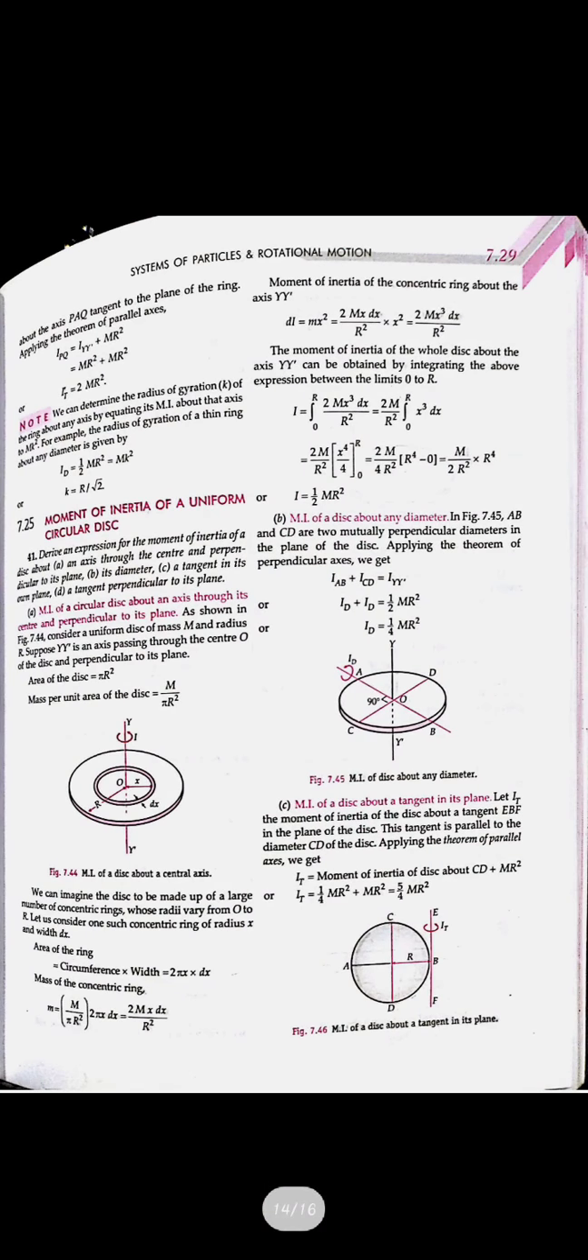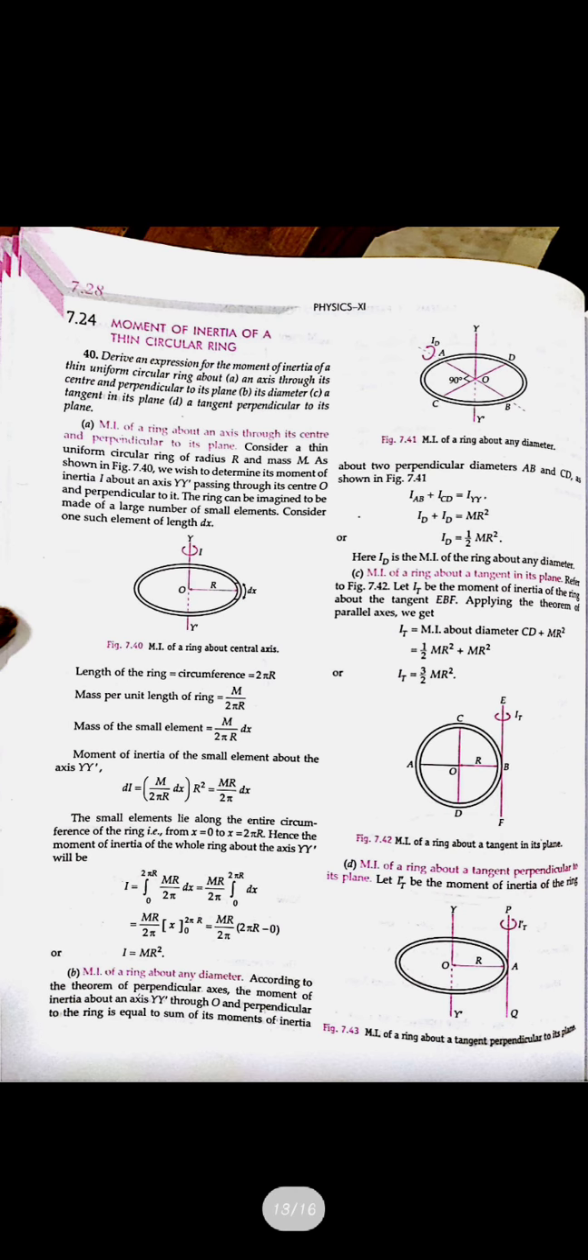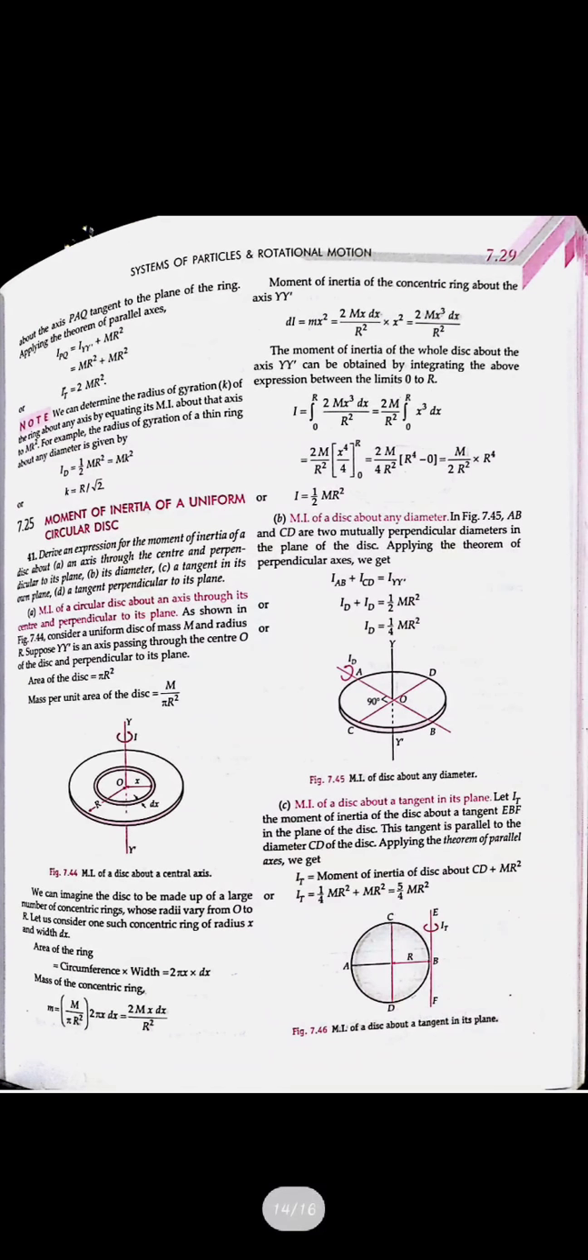So you just have to remember these formulas whenever we have to find the moment of inertia. The moment of inertia of a circular ring along the axis passing through the center is given as mr square. If you take it along the diameter, that is half mr square, and if you take it as a tangent to the circle, that is 3 by 2 mr square.